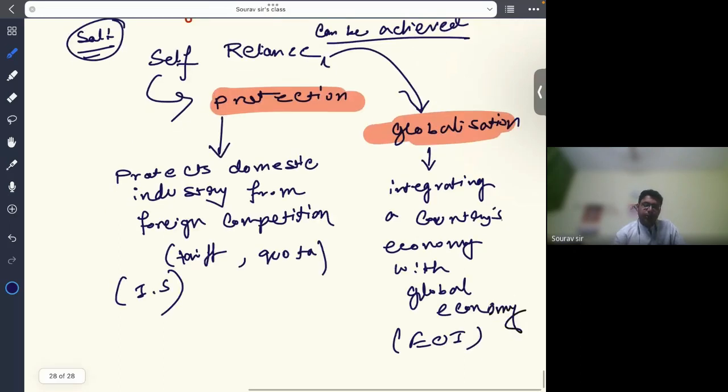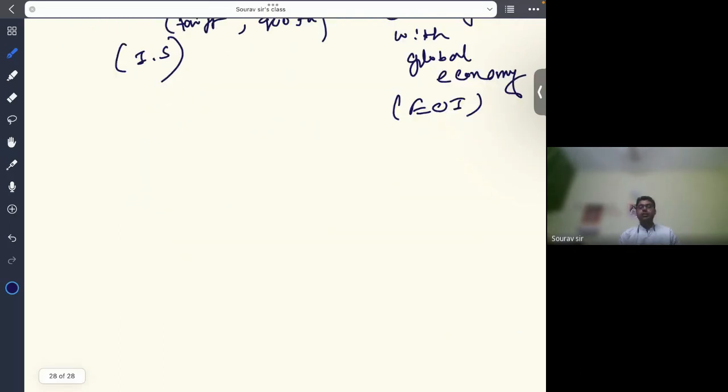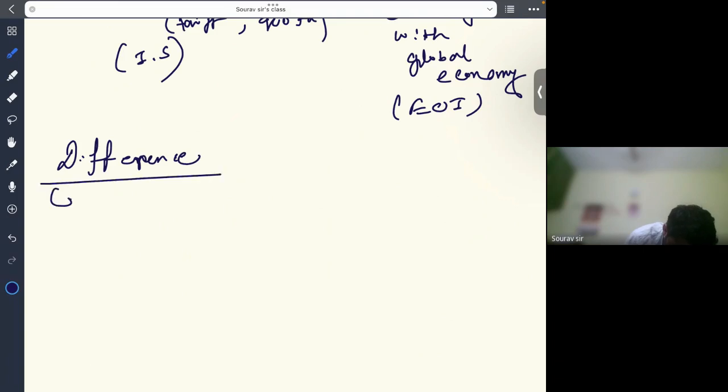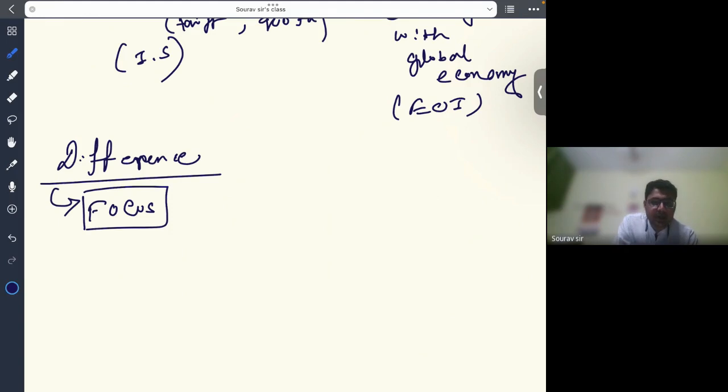We've already discussed the two approaches for achieving this self-reliance. First of all, the difference is about the focus. Self-reliance through protection focuses on promoting domestic industry by reducing foreign competition, while self-reliance through globalization focuses on integrating the country's economy with the global economy.